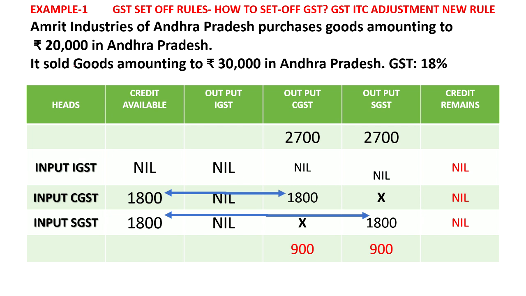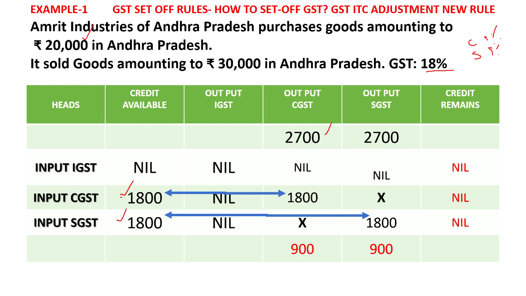The first point is 20,000. It has purchased something worth 20,000. So on 20,000 at 18%, within the state, first CGST and SGST will be there at 9% each. So here 20,000 into 9% is 1,800, sorry, 9 into 2 is 18, so 1,800 is the input GST that you are getting. That means Amrit Industries is paying 1,800 as CGST and 1,800 as SGST.